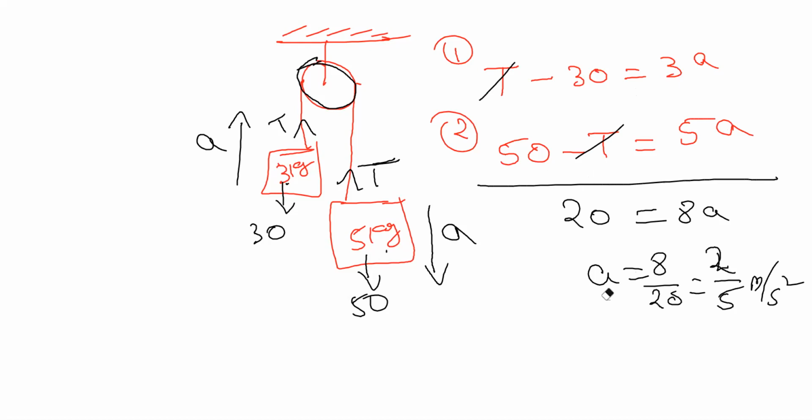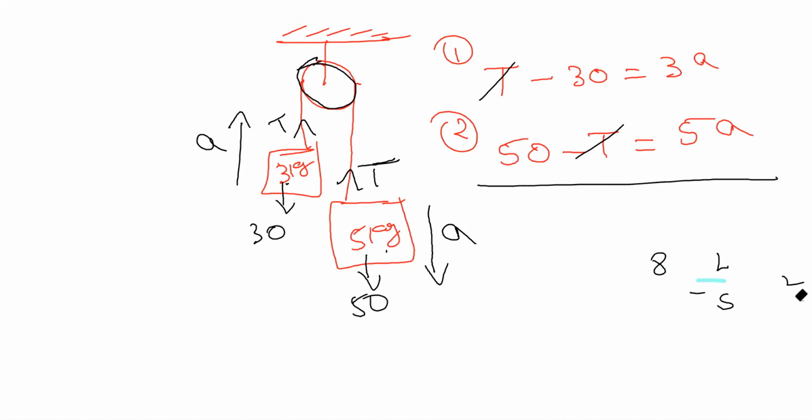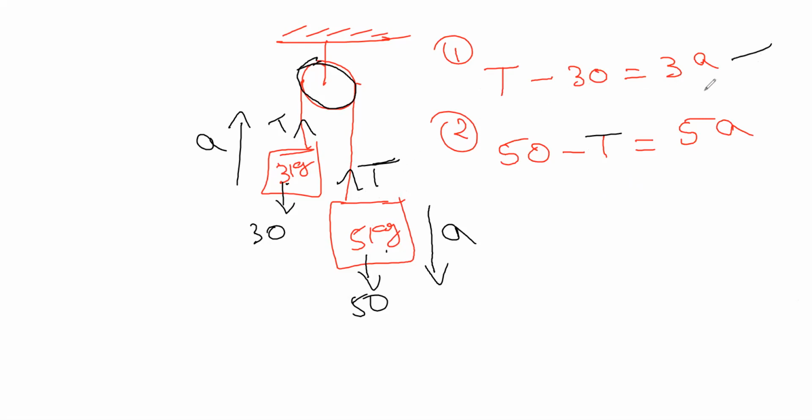How did you get it? Tell me. Just explain how we got it. First we draw all the forces acting on the body, and the tension will be the same because it is the same string. Then we write tension minus 30, the weight of the body, and equate that to mass into acceleration. We do that for each respective body and then combine them to get acceleration equal to 20 by 8.